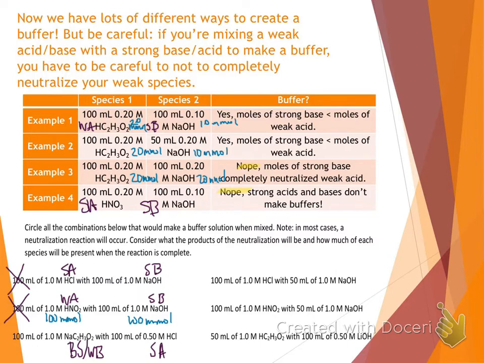Let's look at the amounts that we're adding. We have 100 millimoles of our weak base. 100 times 50, we only have 50 millimoles of our strong acid. So we're adding half as much strong acid. That'll neutralize half of our weak base into its conjugate. We end up with both weak base and conjugate. So guess what? This guy can be a buffer.